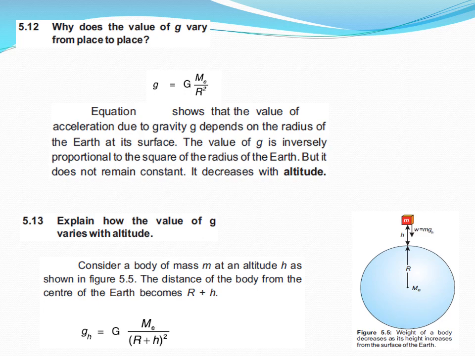The distance of the body from the center of the Earth becomes r plus h. So this formula clearly shows that the value of g decreases at height h. And also if you compare this g_h with the g which is given at the top of this slide, you can easily compare and conclude that the value of g is decreasing with altitude.